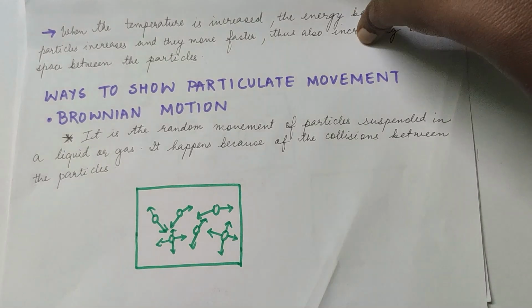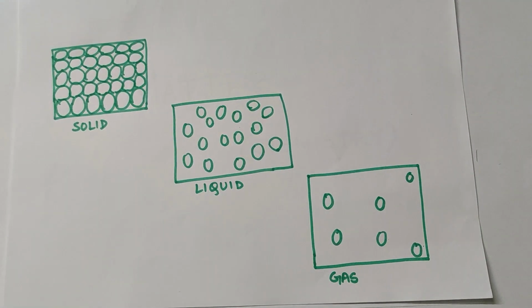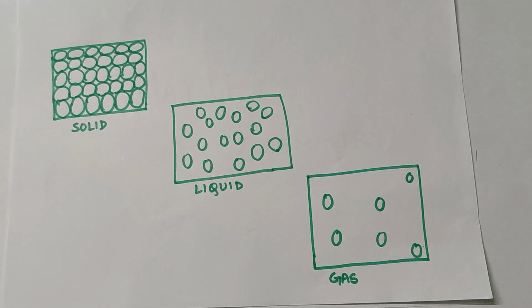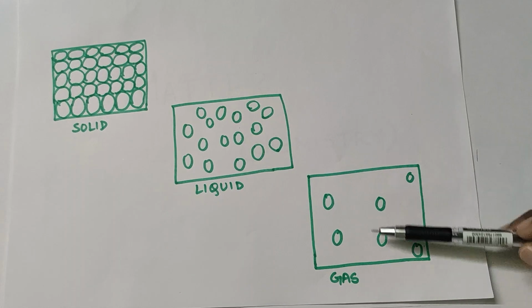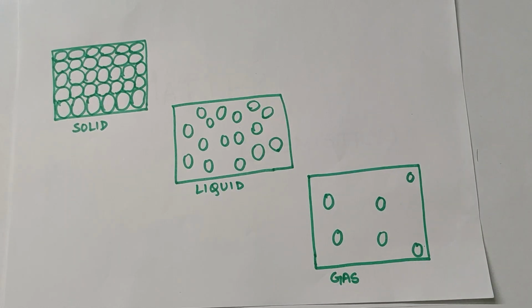Thus it will lead to the formation of a liquid, that is water. If I keep on heating it, it will change into the gaseous state. The particles will move very far away because of high temperature.